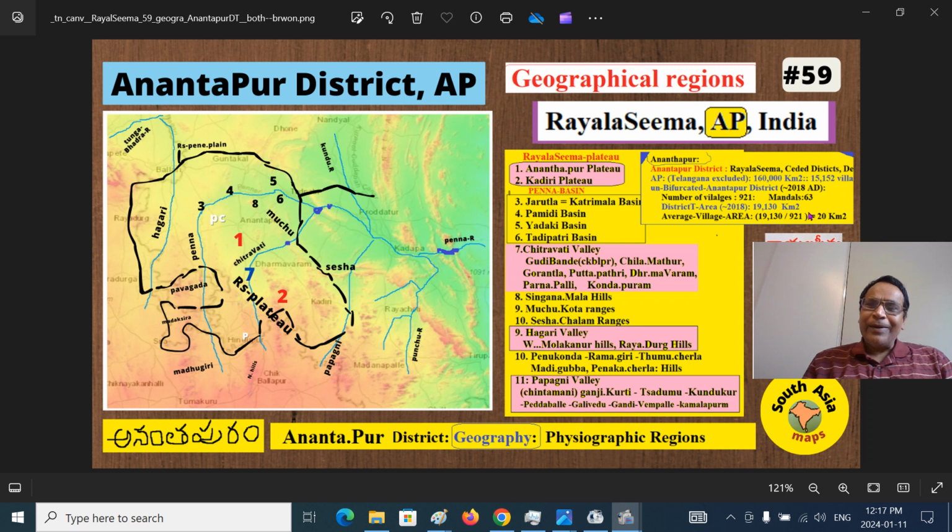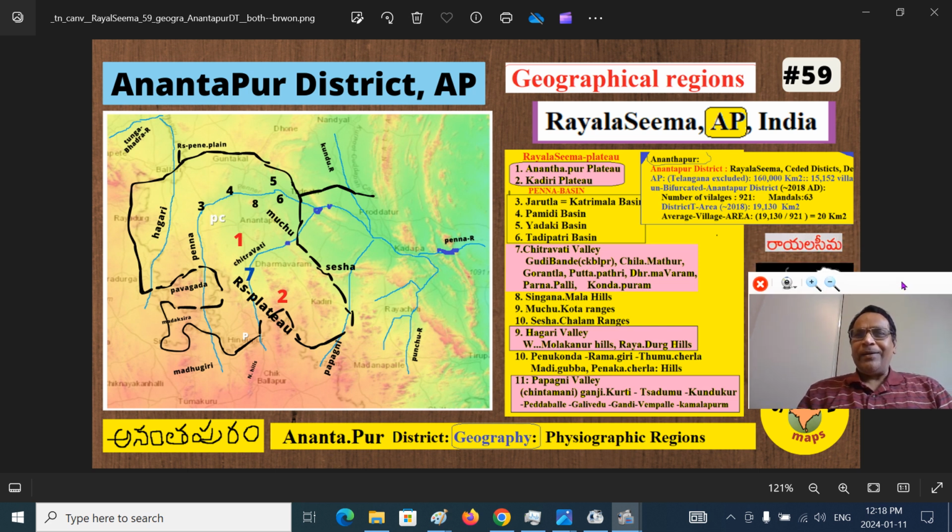What does it mean? Bharat, truncated Bharat post Radcliffe, has 32 lakh square kilometers, that is 3.2 million square kilometers, and Anantapur is 19,000 square kilometers. Bharat is 3,200 units, Anantapur district is 19 units.